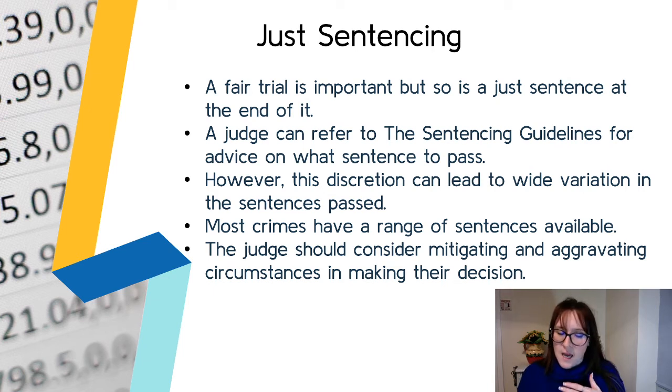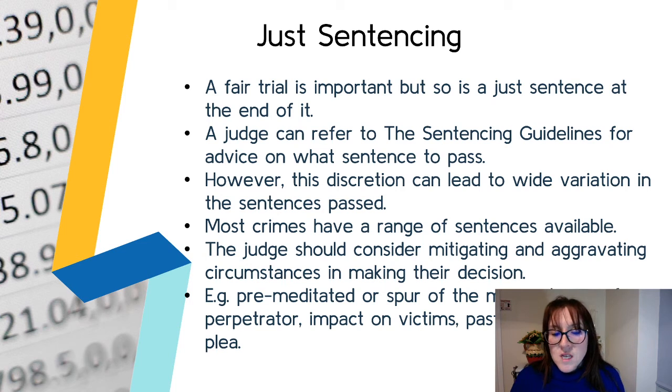So mitigating and aggravating are all the circumstances, things that caused or aggravated the situation, made it worse, made it better, and just the bigger picture around the crime itself. So again, think like we did back in the first year, the ripple effect. Don't just focus on the pebble in the middle, focus on the wider ripples as well. So, for example, premeditated or spur of the moment. If it's premeditated, it's murder. If it's spur of the moment, it could be seen more as manslaughter.